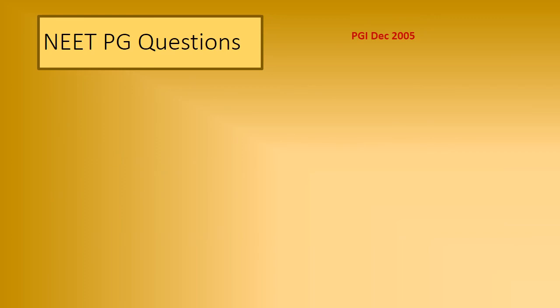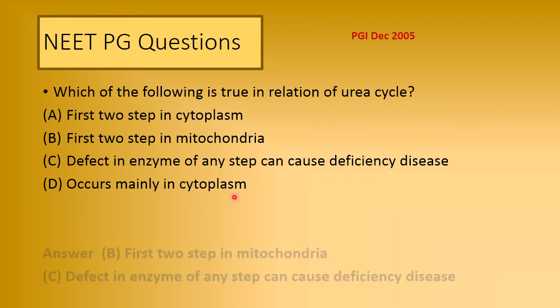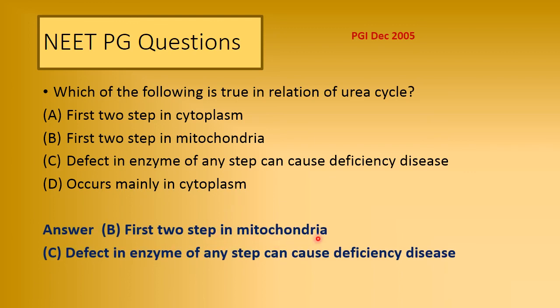Then PGI December 2005. Which of the following is true in relation to the urea cycle? First two steps in cytoplasm, first two steps in mitochondria. Defect in enzyme of any step can cause deficiency disease. It occurs mainly in cytoplasm. So the answer is first two steps in mitochondria, B, and also C. The defect in any enzyme of any step can cause deficiency disease.